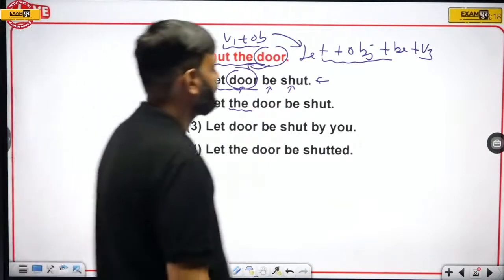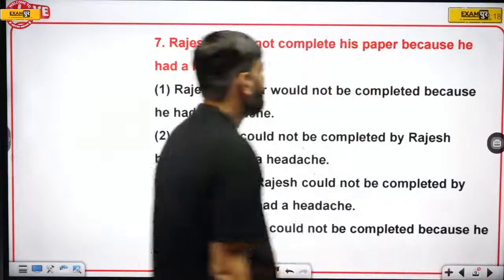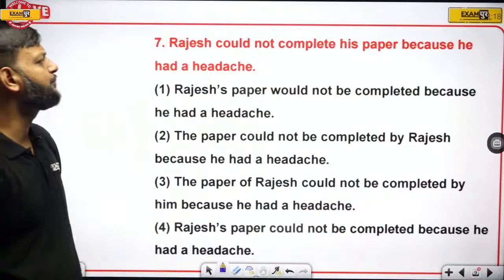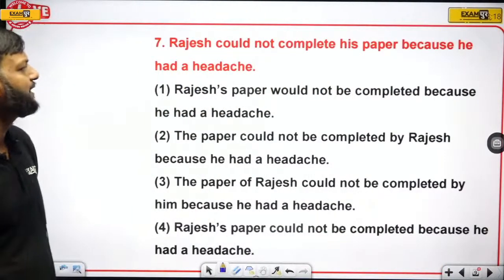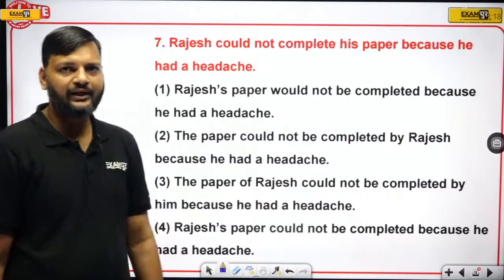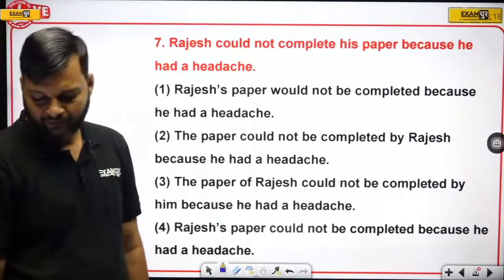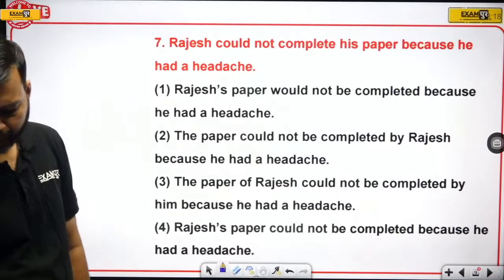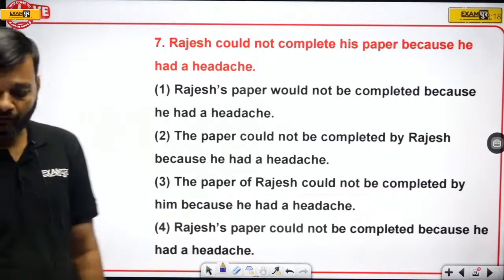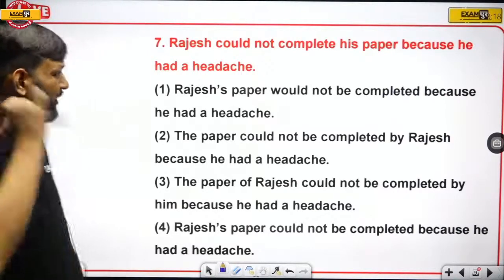Okay, now the next one. Question number 7. Rajesh could not complete his paper because he had a headache. Very easy. You have 20 seconds. Try to solve this question. Very easy one. See, simple.